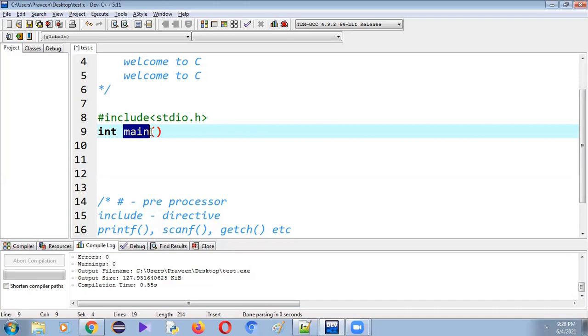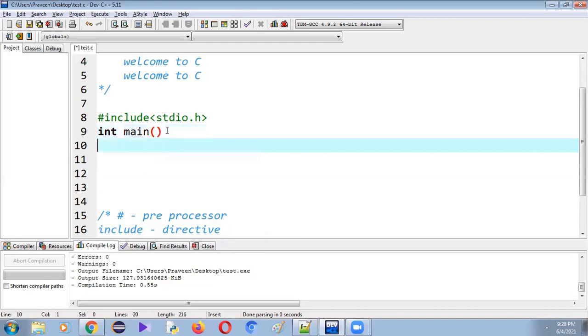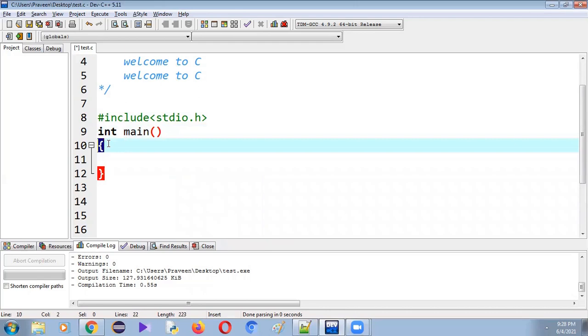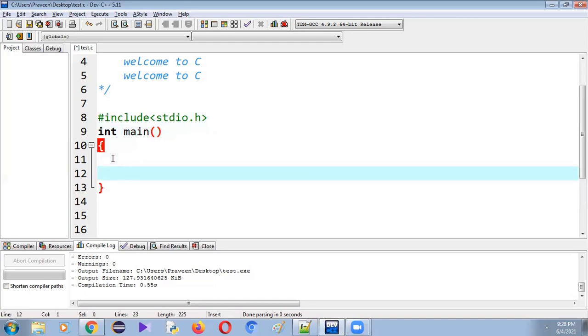It should be main with opening and closing parentheses. Next, the opening curly brace indicates that the main function has started. The closing curly brace indicates that the function has closed. Before closing the function, we have to return the integer value 0.